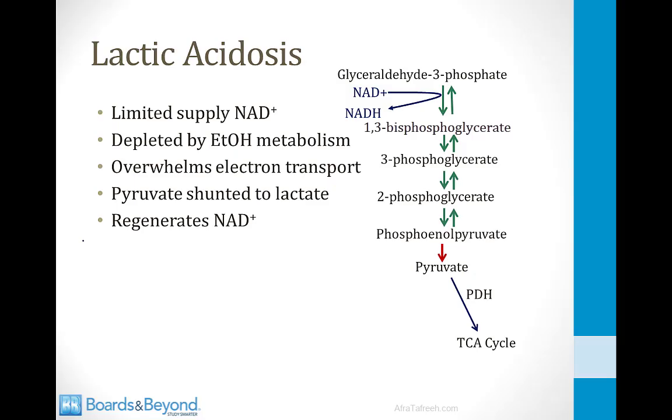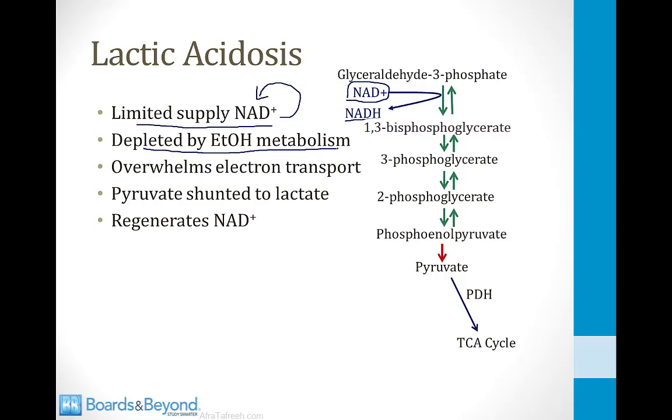Now let's talk about why alcoholics develop lactic acidosis. A very important biochemical principle for you to understand is that there is a limited supply of NAD+ inside of cells. So when NAD+ gets converted into NADH, the NAD+ must be regenerated in order for normal metabolism to proceed. For example, this step in glycolysis requires NAD+, so if all the NAD+ is tied up in NADH, glycolysis will not be able to proceed normally.